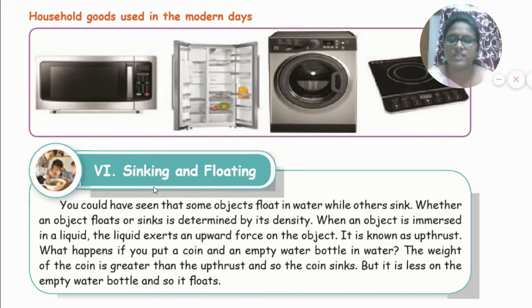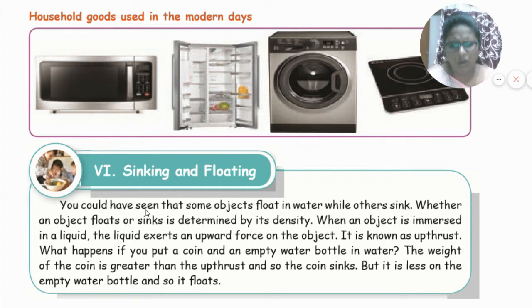Now we will see about sinking and floating. See, what is sinking and floating, children? Come, let's see. You should have seen that some objects float in the water while others sink, right? Whether an object floats or sinks is determined by its density. When an object is immersed in a liquid, the liquid exerts an upward force on the object. It is known as upthrust.